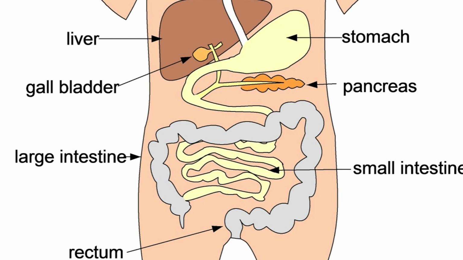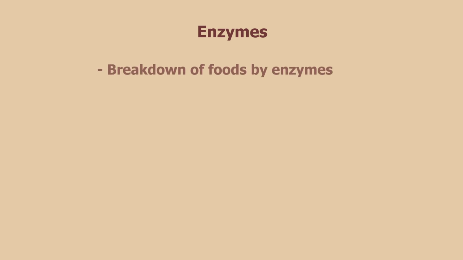In simple terms, the function of the digestive system is to transform large unabsorbable food into small absorbable particles that can enter the bloodstream. With this in mind, we can update our definition of digestion. Digestion is the process where larger unabsorbable food particles are broken down into smaller absorbable ones. This breakdown happens through chemical reactions driven by enzymes.